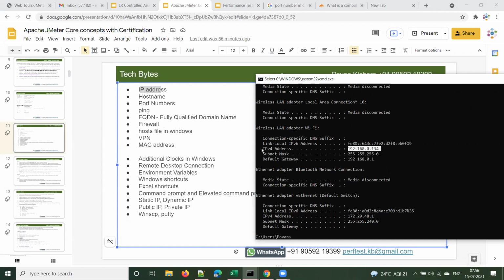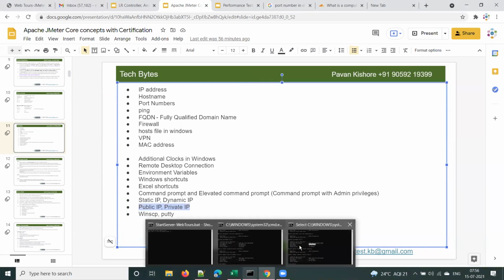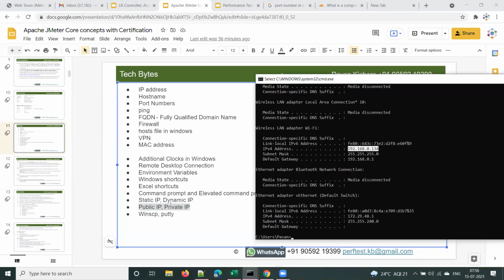This is called the IPv4 address, IP version 4, and this is your private IP. There is something called private IP and public IP. I mentioned it here, so you need to understand what a private IP is and what a public IP is. I'll explain that later. For now, remember that this is the private IP of your machine.